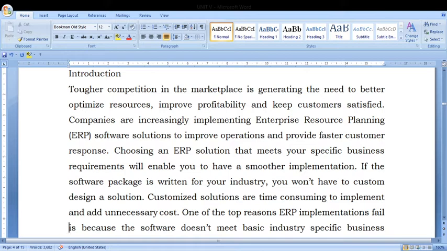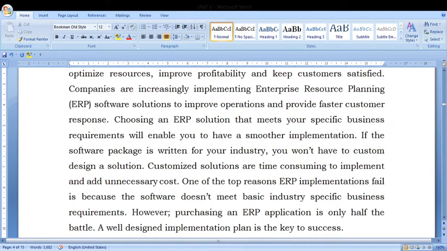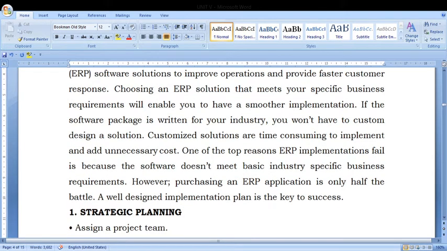One of the top reasons ERP implementation has failed is that the software does not meet industry specifications. What we want, we have to design for it. How can we make this ERP system successful? We have to plan in a very proper manner. Some of the steps which I would like to explain.